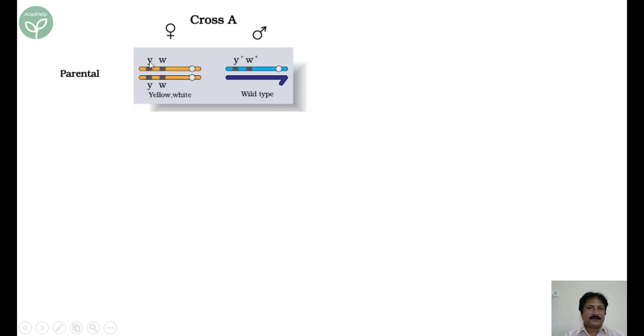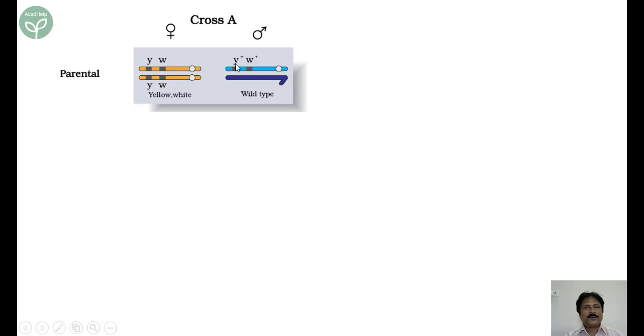So the female, since this is a recessive trait, yellow-white, has to be in homozygous condition. White also is in homozygous condition. In the case of males, there is no gene on the Y chromosome, so a single dose of a gene expresses the trait in the males here.